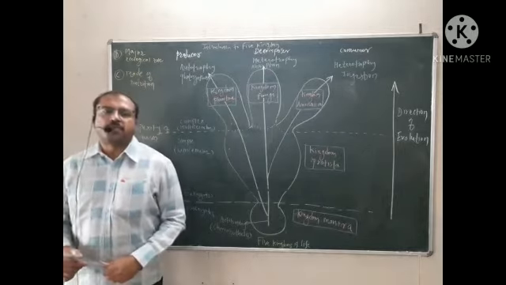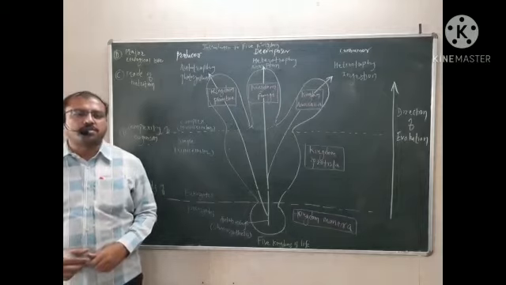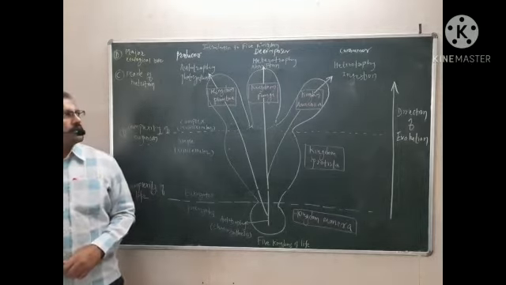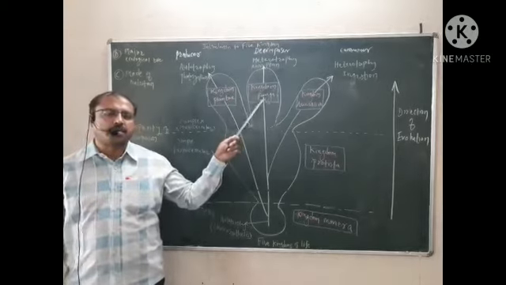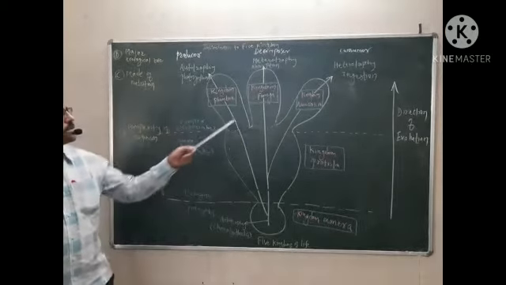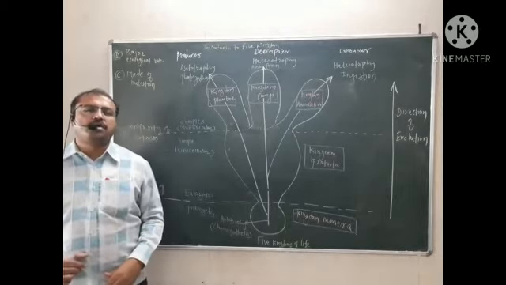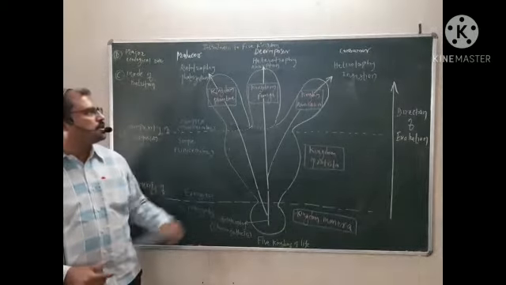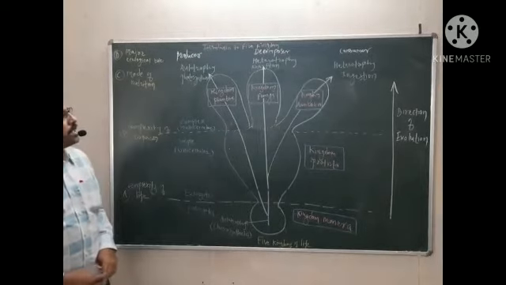They absorb the nutrients from these multicellular organisms, and they are generally called fungus or fungi. There is a separate branch of science which deals with the study of fungi, which is called mycology.